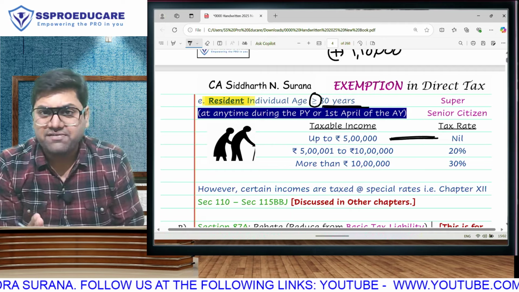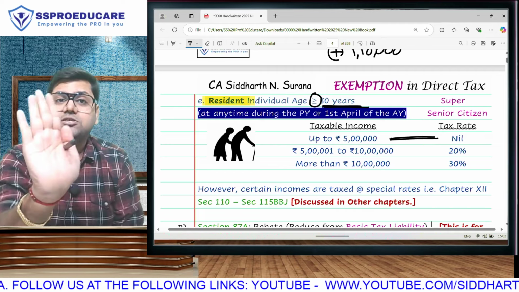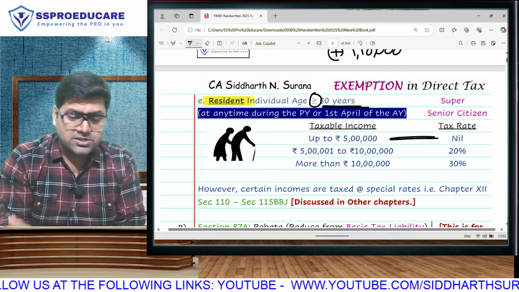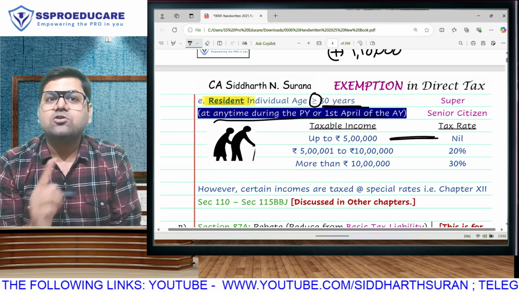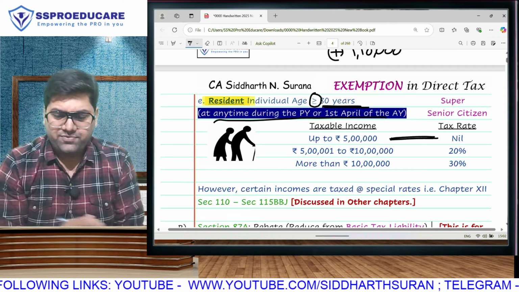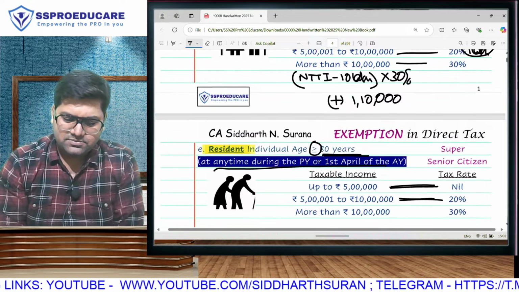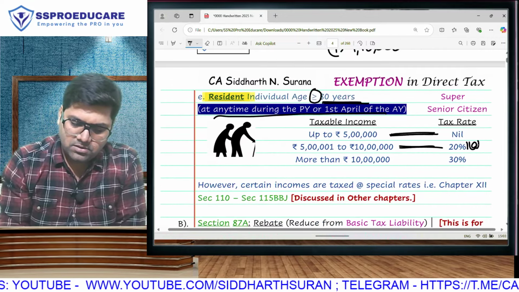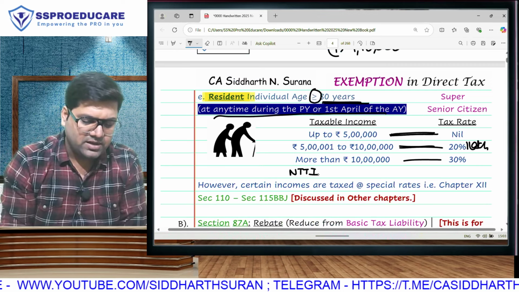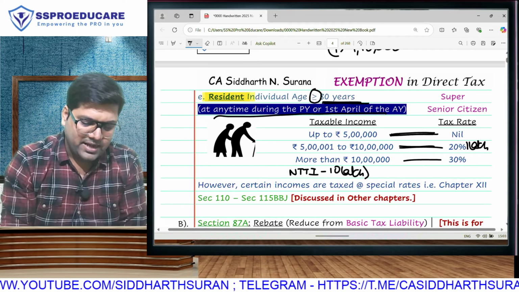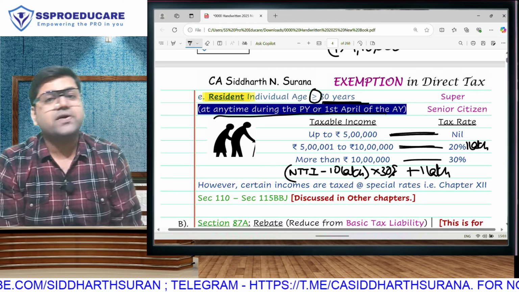Category 2 will cover 60 to 79. Category 3 will cover 80 and above. This 60 or 80, you don't have to cross, you have to touch, because equal to is covered, and that you can touch at any time during the year, or even 1st April of your assessment year. If that is also your 60th or 80th birthday, you will get your category benefit, and the rest is same after 5 lakh till 10 lakh. So you have 1 lakh rupees tax again in this bracket, and after 10 lakh everything will be taxable at a rate of 30%. The shortcut therefore in this case being net taxable total income minus 10 lakh into 30%. So that's the excess over 10 lakh plus the amount of tax which is fixed at 10 lakh, 1 lakh.